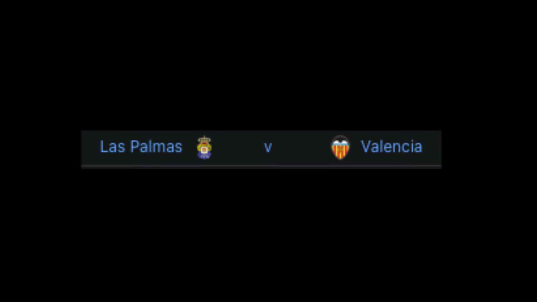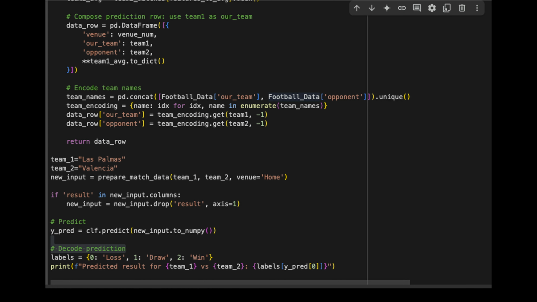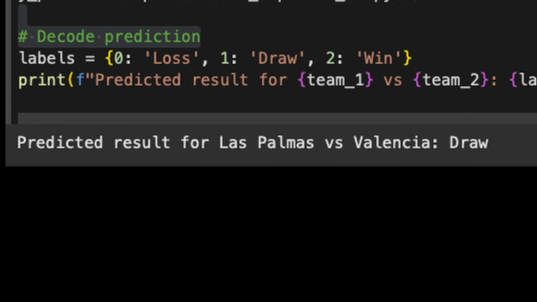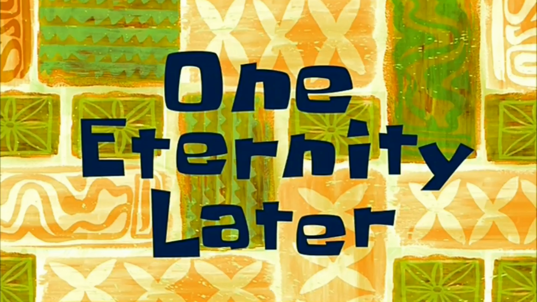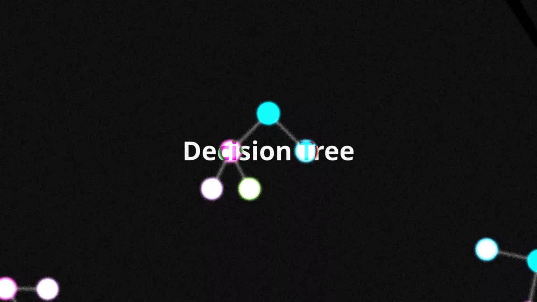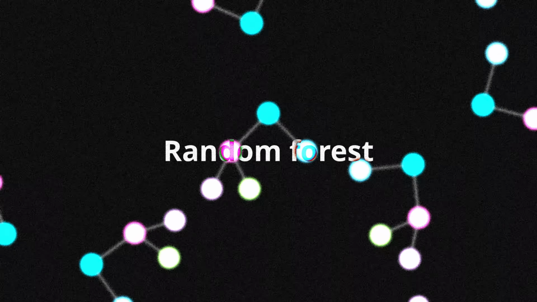So, let's try it out on a live match. Las Palmas versus Valencia. Prediction, draw. Actual result, yeah, Valencia won. All right, time to fix some stuff. One eternity later. Cleaned up the data, and I upgraded the decision tree to a random forest.